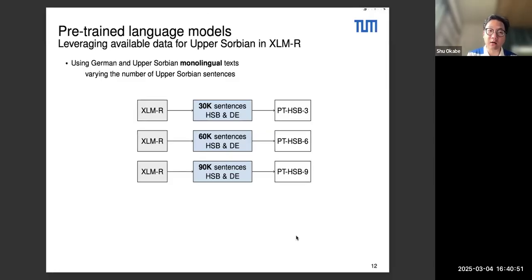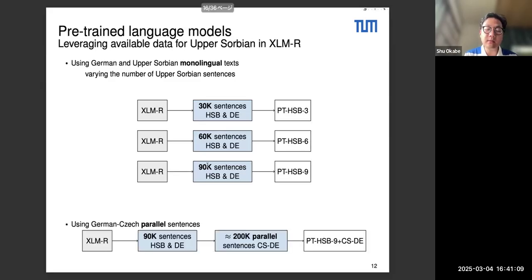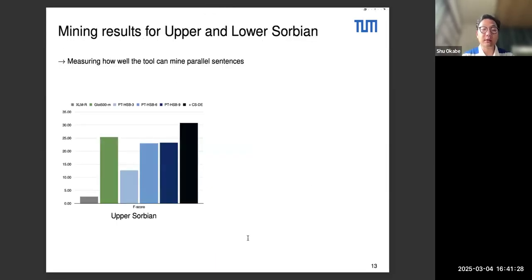We have also carried out some pre-training of language models. So we have taken XLMR and given increasing numbers of sentences in Upper Sorbian. So we have 30, 60, and 90,000 sentences in Upper Sorbian that are given to XLMR in order to improve the model and hope that it improves the mining quality. And additionally, we have also given a very large amount of parallel sentences in German and Czech, which is the closest, better resourced language for Upper Sorbian. We have given more than 200,000 sentences. And this gives us the following results that you see here.